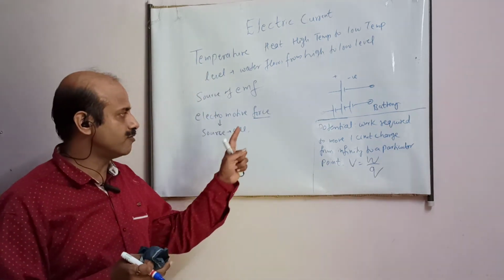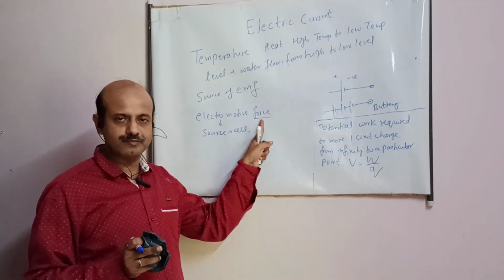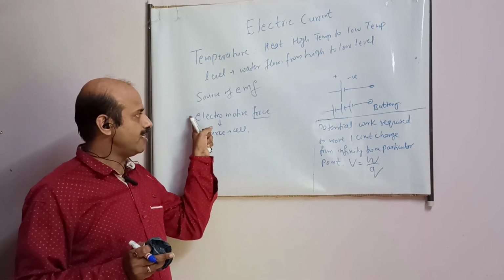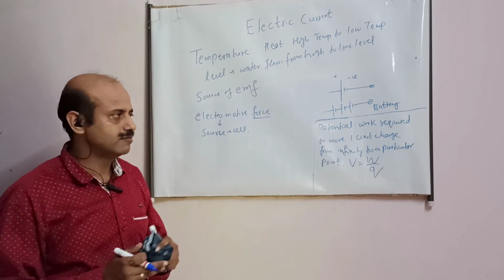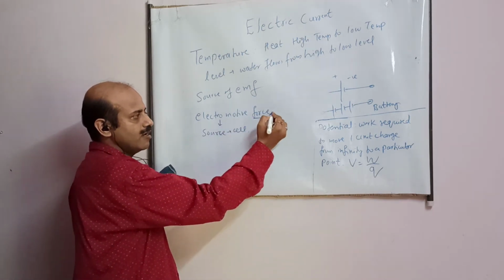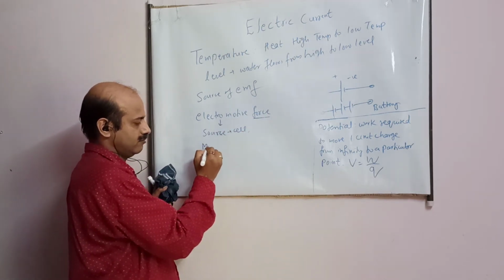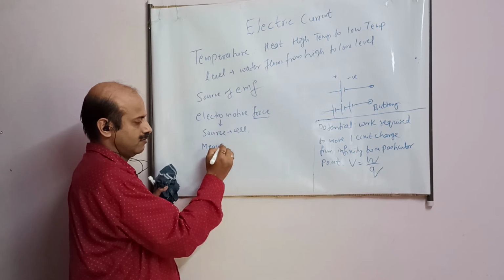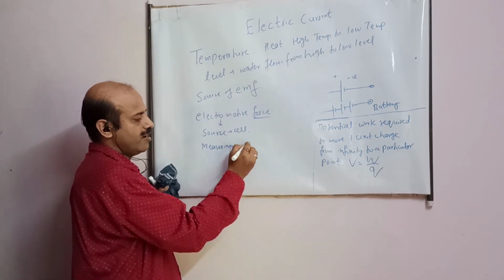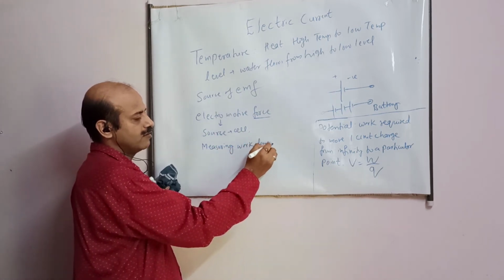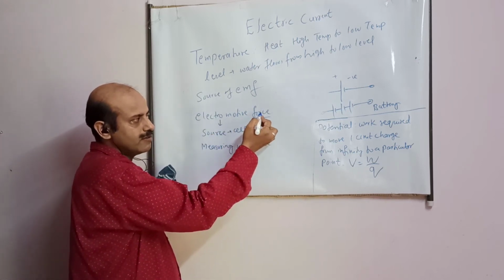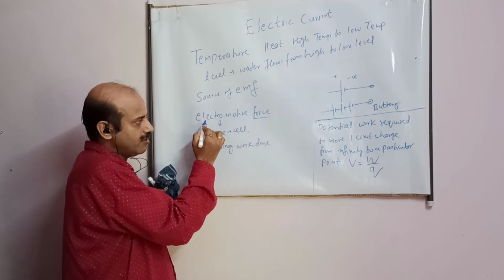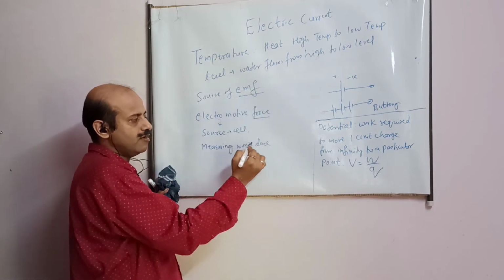That is the name given, force. Okay, student? But when I measure this quantity, it is not force, it is the work done. It is actually measuring the work done. To understand it, it has been given the name force. But the term EMF is measuring the work done.